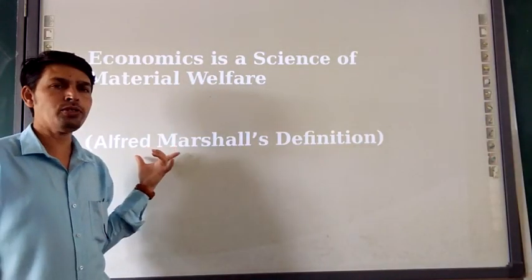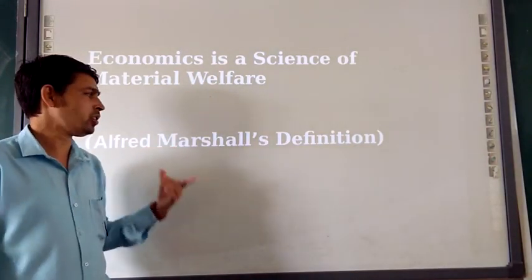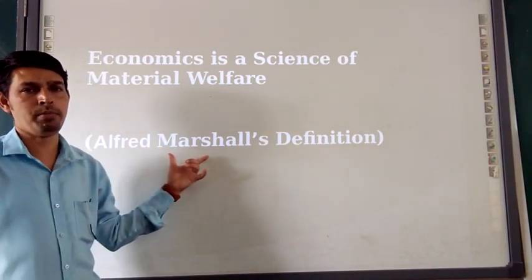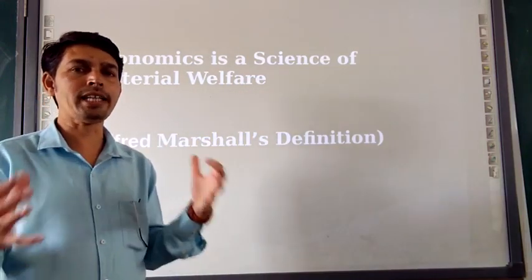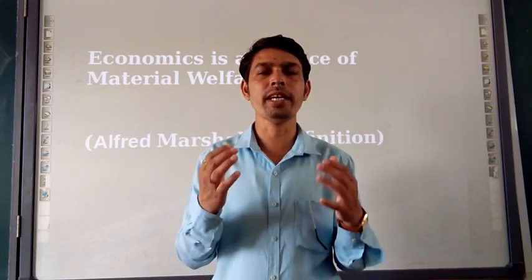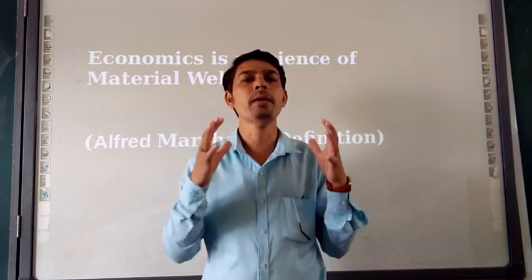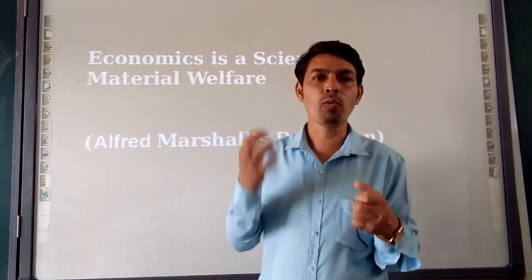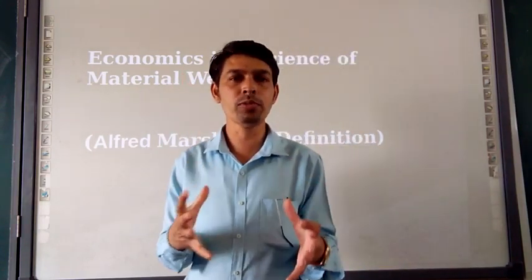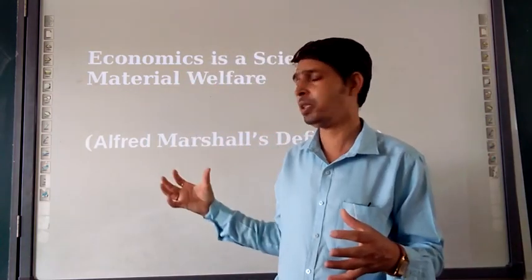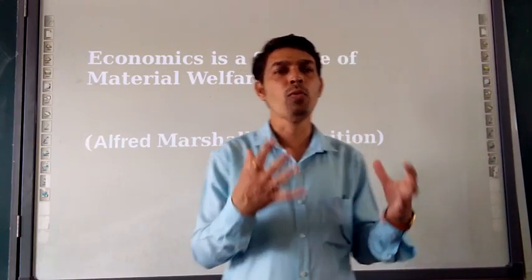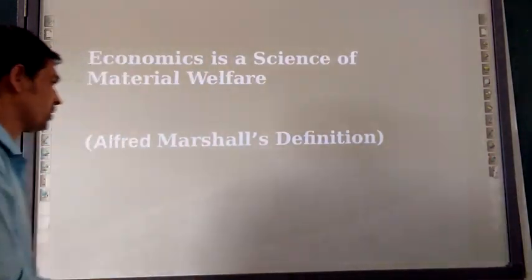Here we are going to see the explanation of the definition given by the famous economist Alfred Marshall. Economics is a science of material welfare. So what does he want to say from that? This definition I like most because he is one of the most influential economists in the world. Now we will see in the upcoming slide what the definition means.